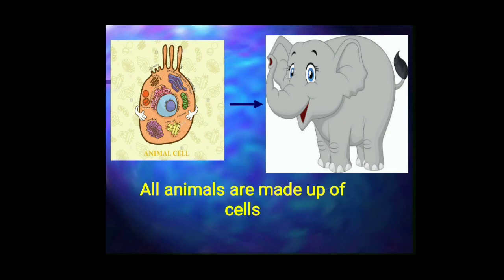For example, if you take an elephant, do you think that the size of the cell in an elephant is more and the size of the cell in a small rat or an ant is less? No, it's not correct. The size of the animal is decided by the number of cells which are present inside that body.